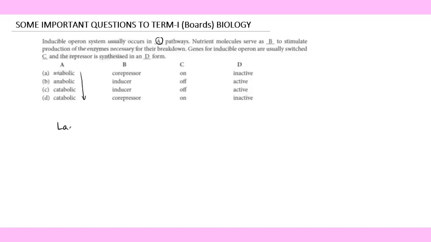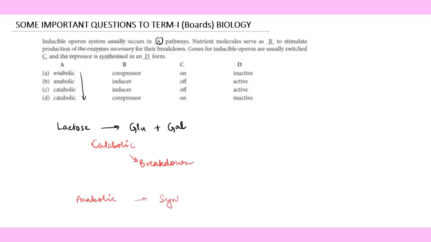First of all, you must know that lactose or any big compound, if it always breaks, like lactose is broken down to glucose and galactose, then all the pathways that include this breakdown are always a part of the catabolic pathway. Okay, the catabolic pathway always includes the breakdown. And what is anabolic? The anabolic pathway is one which always leads to synthesis. So this term should be clearer to you.